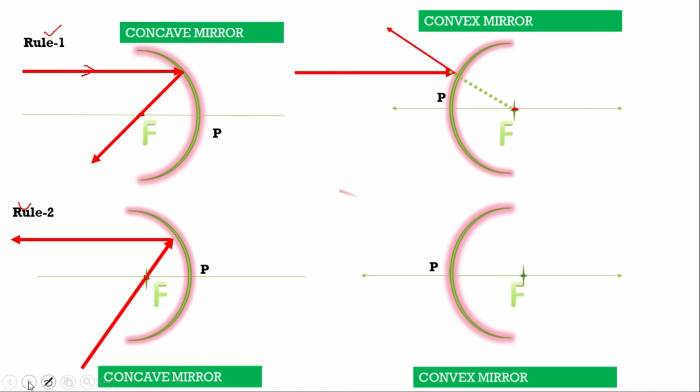And now see in the last case, light rays which are directed towards the focus. See the direction of the light rays, the incident ray is in the direction of the focus. So after reflection, it will reflect parallel to the principal axis. It was in the direction of the focus, towards the focus. I hope you're understanding.